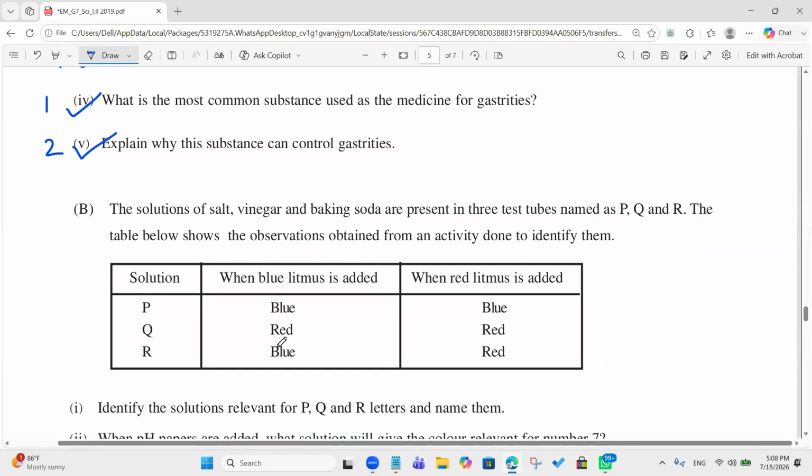Which substance turned blue litmus into red? Now, when blue litmus is added, if it turns into red, what are they? Like here, when blue litmus is added, it turns into red. Vinegar. I told you a short method that you can remember this easily. Sir, acid is dangerous, so it is represented as red. Base is represented by blue.